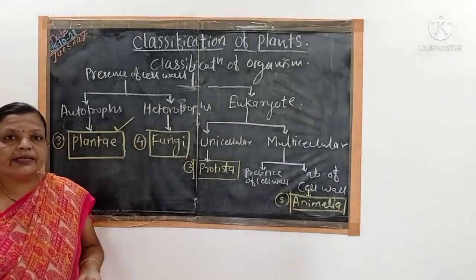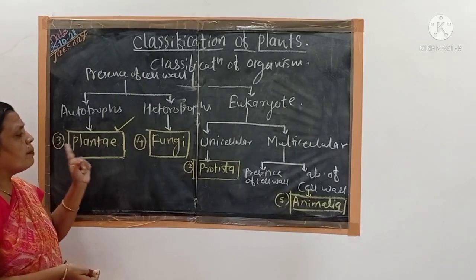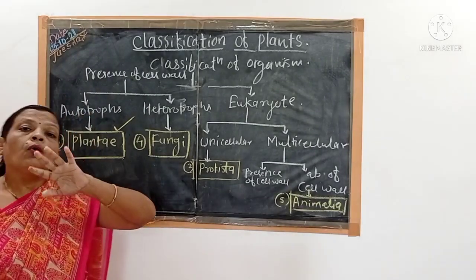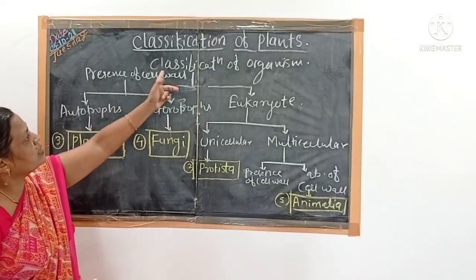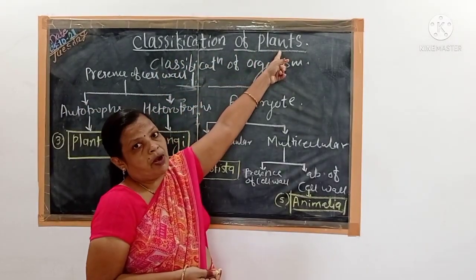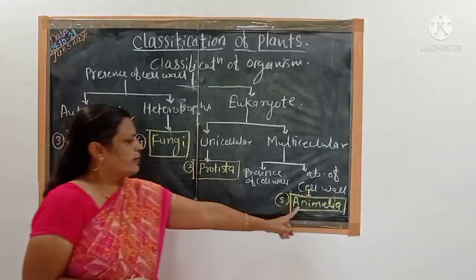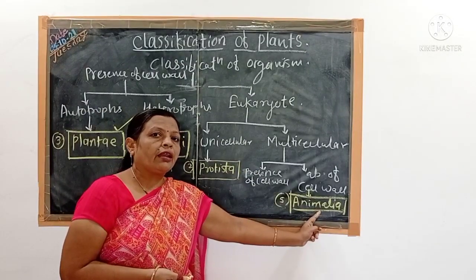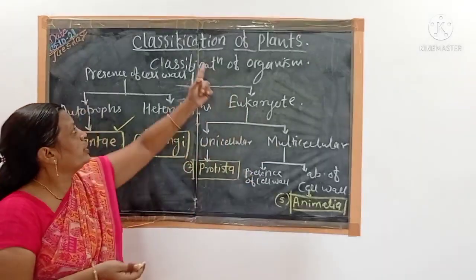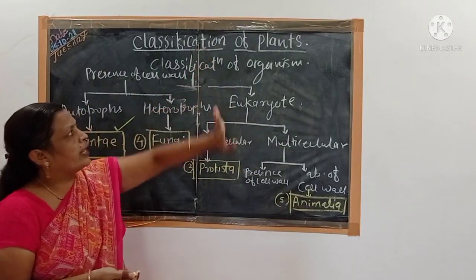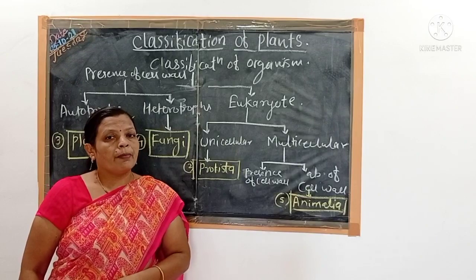The kingdom Plantae, meaning the whole world of plants, which we will discuss in this chapter, the classification of plants. In the next year we will study in detail the kingdom Animalia, the classification of animals. So in this year we study the classification of plants in detail.